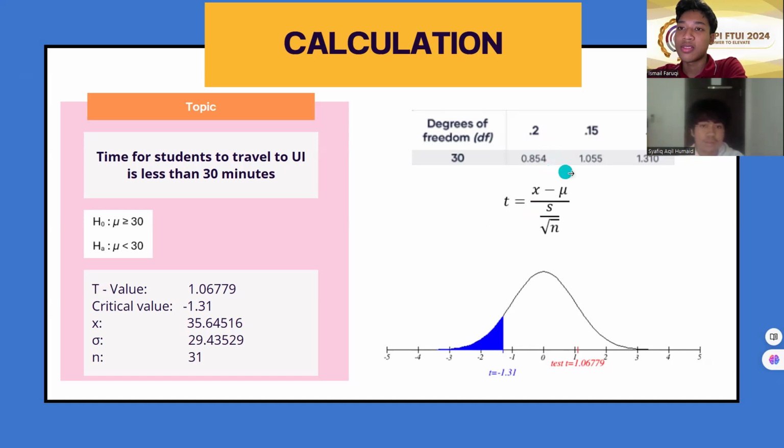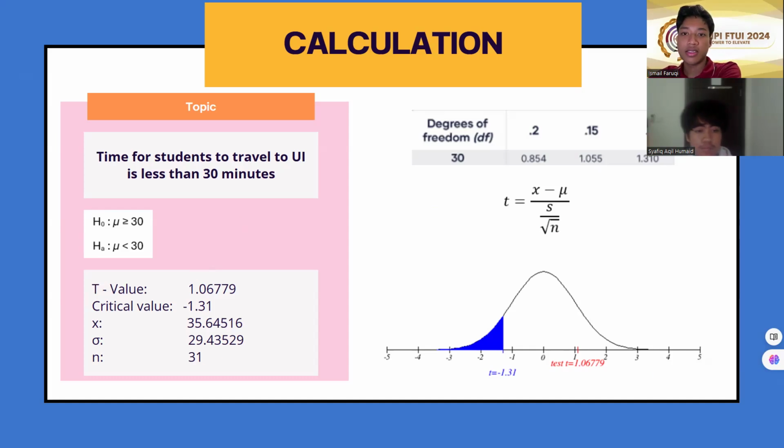T is equal to x minus mu over s over root of n, in which x is the new mean minus mu, which is the expected mean, divided by s, which is the standard deviation, over the root of the sample size. And we saw that our t-value was around 1.06779.